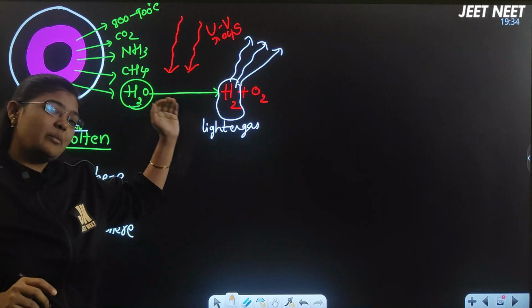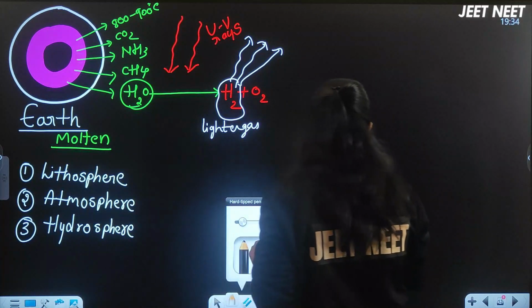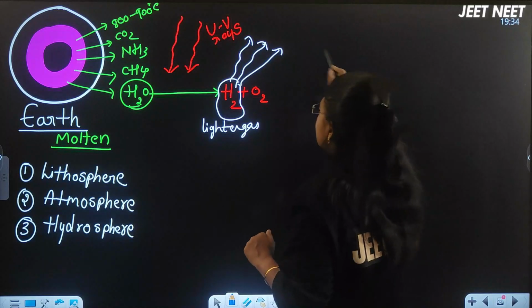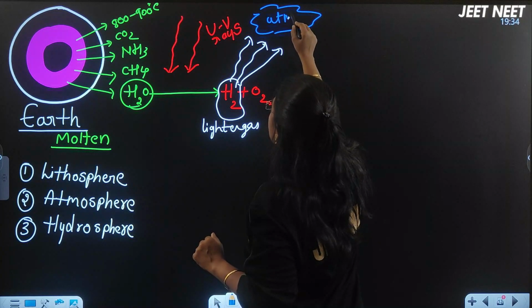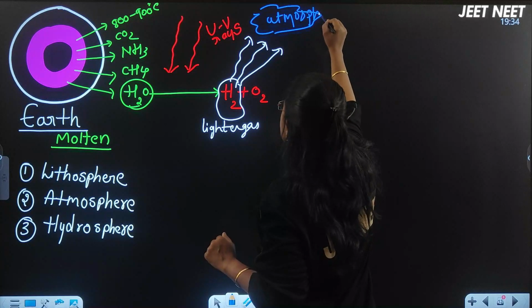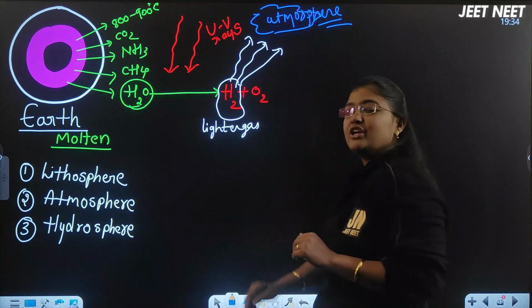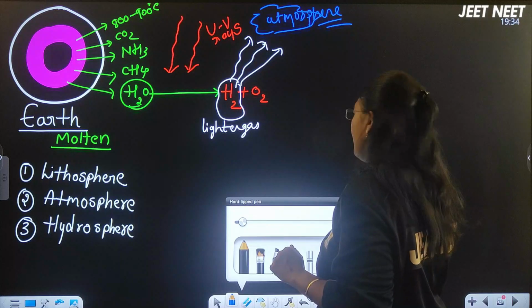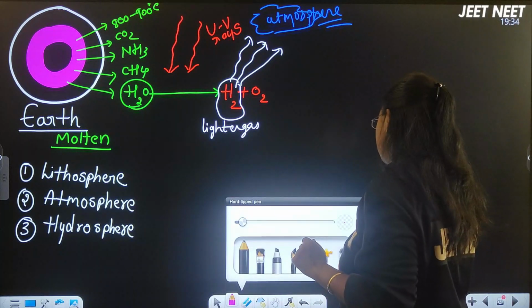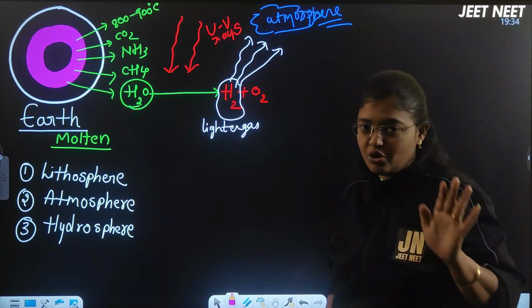As it started escaping into the upper region, for the first time the atmosphere was formed, right? So the formation of the atmosphere started because of this escaping of H2, we can consider. Okay, now as I told you already, the O2 was not in a free form at that time, isn't it, beta? O2 was not in a free form.